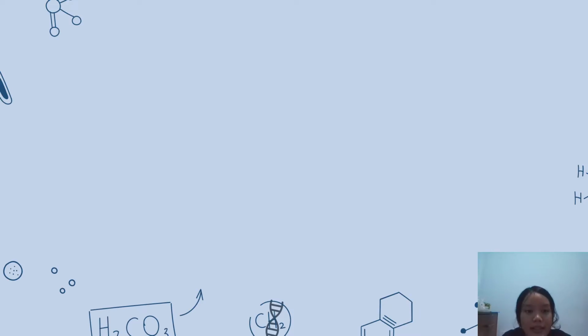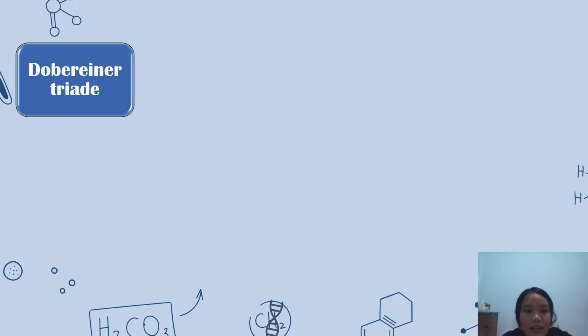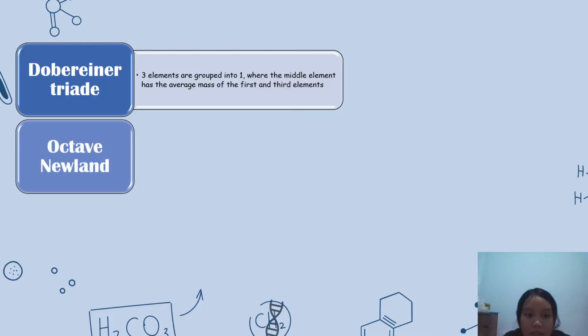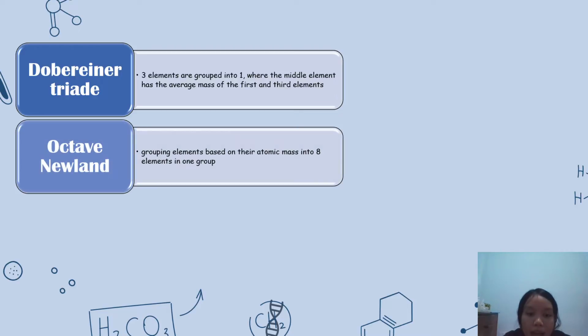To make things easier, scientists group the elements into several types based on the properties of the elements. First, Dobereiner tried that three elements are grouped into one, where the middle element has the average mass of the first and third elements. Octave Newlands, grouping elements based on their atomic mass into each element in one group.